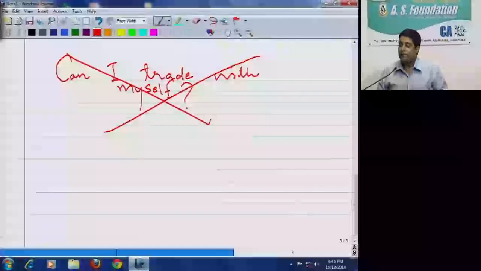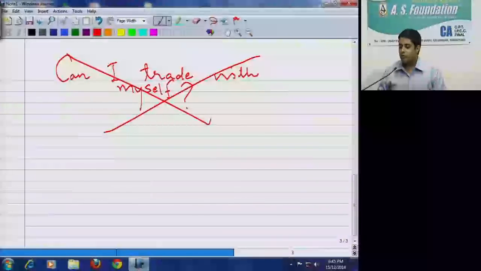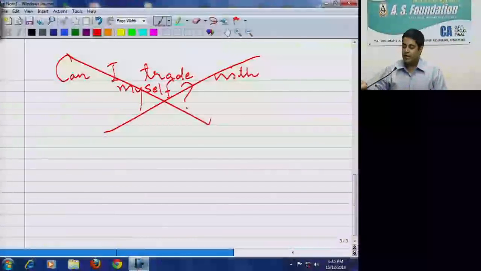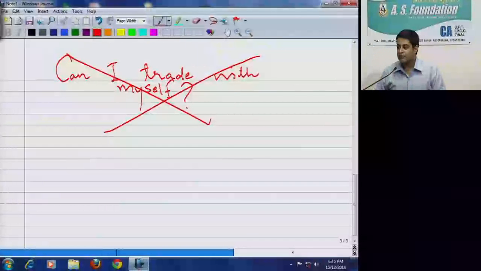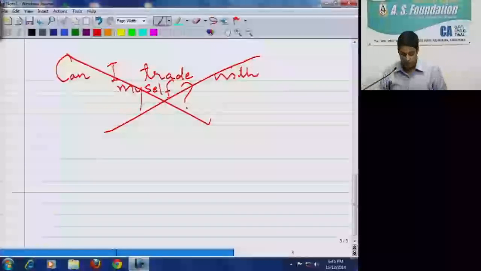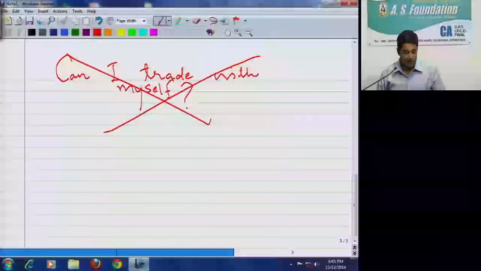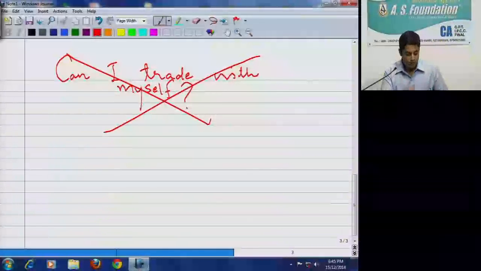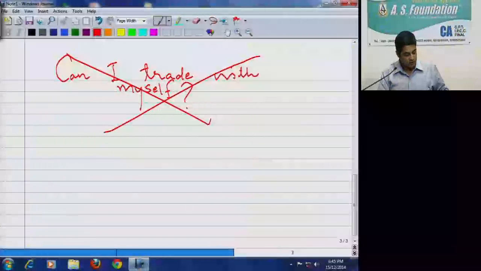Correct. Can I pay interest to myself? I cannot pay. So a sole proprietor cannot receive interest from the concern. But can a partner receive from the partnership firm? Yes, because they are two different persons. So this adventure in the nature of trade, commerce or manufacture we have already discussed. You can go through the different points on the basis of different judicial pronouncements.